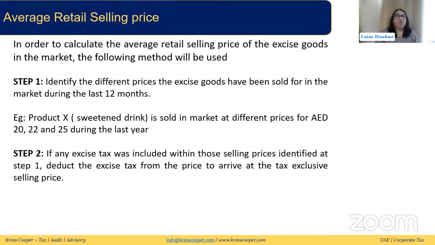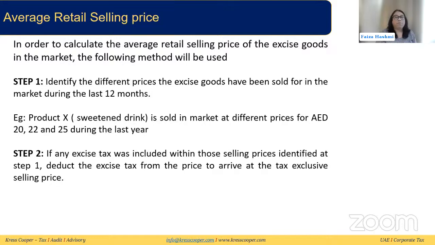In order to calculate this average retail price, the average retail price and the recommended selling price can be compared to see which is higher. There are different steps given under the law. The first step is that we need to identify the different prices the excise goods have been sold for in the market during the last 12 months. So for the excise good that you have, we need to check what price the retailers have been selling it at during the last 12 months.